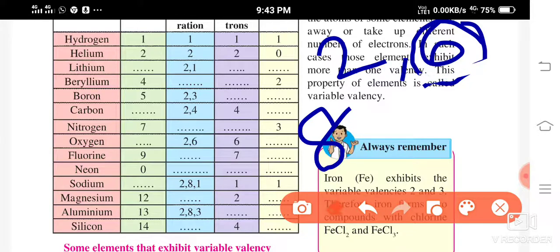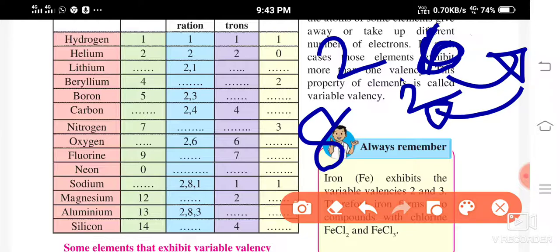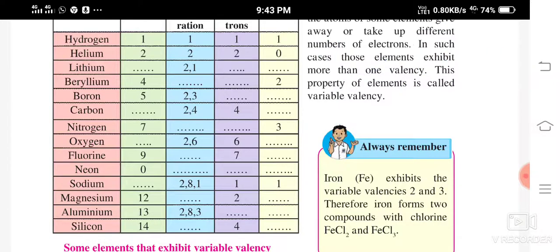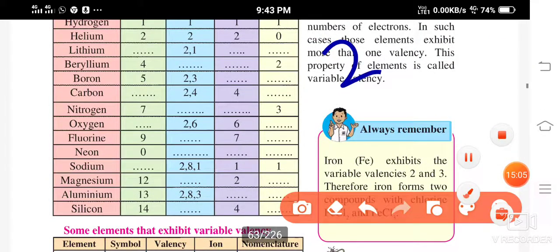Now for valency, it has to attain the octet state. Instead of giving away 6 electrons, it is easier to take 2 electrons. When it takes 2 electrons, it becomes 8. So 2 and 6.